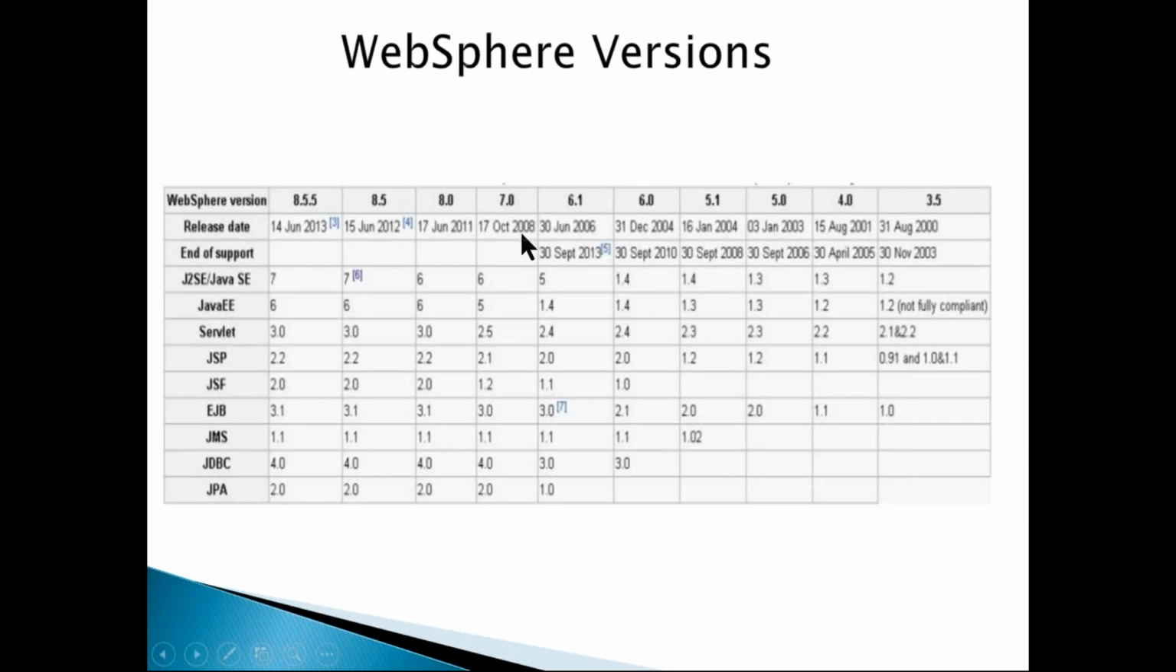Normally they give 5 years, but they give a lot. If you see 6.0, it was given 6 years. For 7.0, it's already 7 years, and they have not released the end of support. So it is still being supported. You don't need to worry if you take version 9.0 or 8.5.5, because you are paying a huge sum of money to IBM.